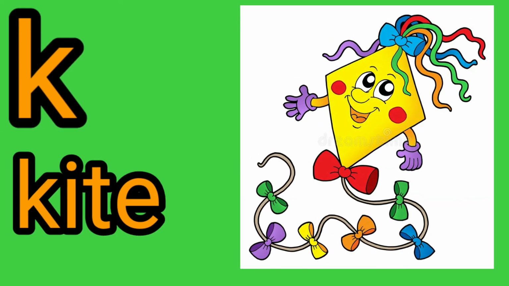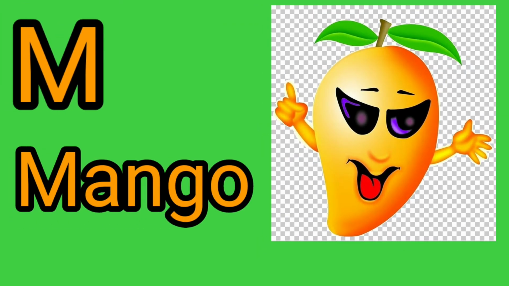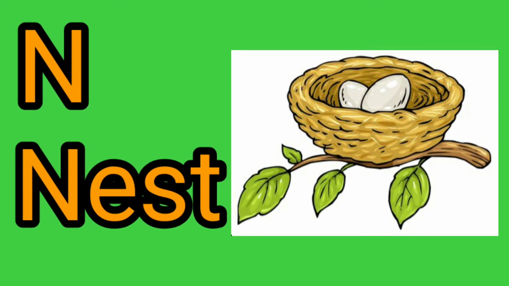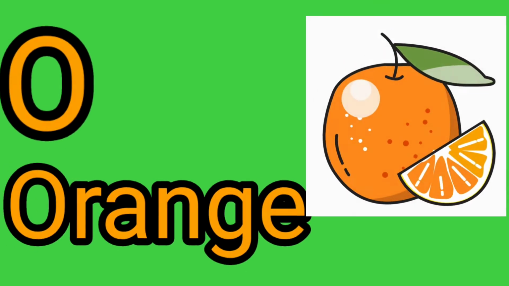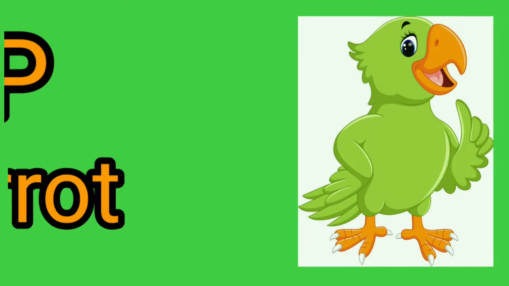K for kite, kite means patang. L for lion, lion means sher. M for mango, mango means aam. N for nest, nest means ghosla. O for orange, orange means santara.